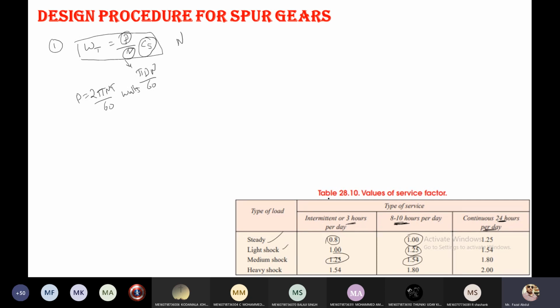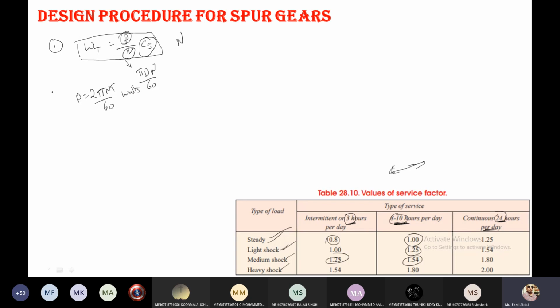Okay, Babu. So this table at any cost you have to remember, there is no condition here. Just now I said from 300 to 650, from 225 to 300, like that I gave some hints. But those hints are not applicable here, because different values are there for steady load, light load, medium shock, heavy load, and for 3 hours per day, 8 to 10 hours per day, 24 hours. So that's the reason I am unable to tell the range. If you remember it, that is enough. Okay. So that is the first step in the design procedure.